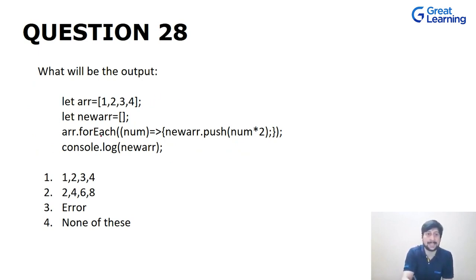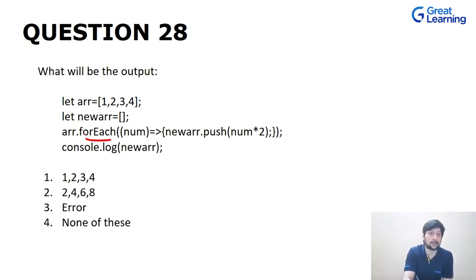And then we are defining a new array which is empty. And then what we are doing, we are trying to push elements in the array, and at the same time we are using this forEach loop over here, and we are multiplying each element by 2. So this is the question. I have explained it in such a way that the answer should be easy, right?